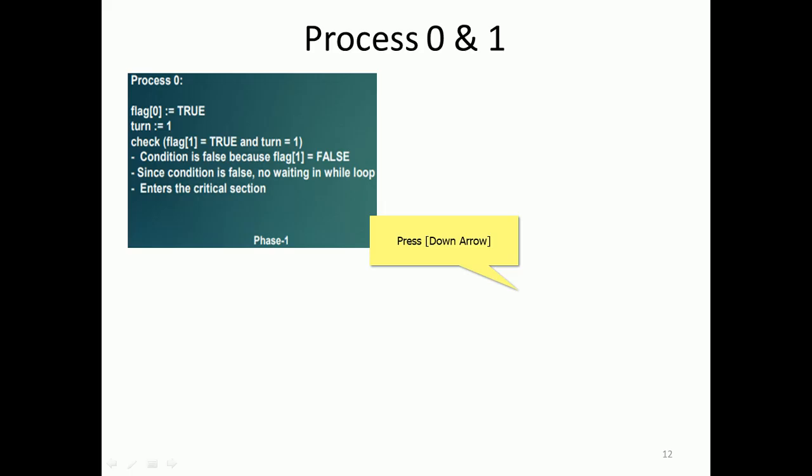So the condition is false, right? Because flag 1 is equal to false. Flag 1 is equal to false. Since the condition is false, there is no waiting in the loop, so we enter the critical section. That is process 0, sorry. Process 0 is now allowed, because flag 1, which corresponds to process 1, is false. So we can allow process 0 to enter into the critical section. That is phase 1.